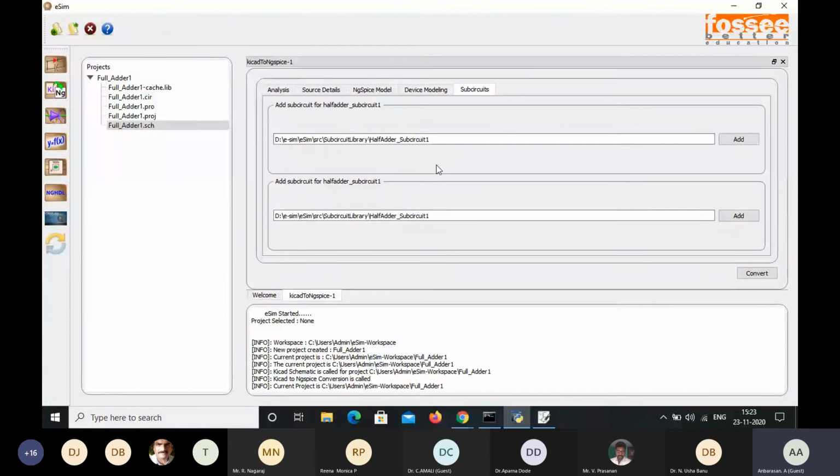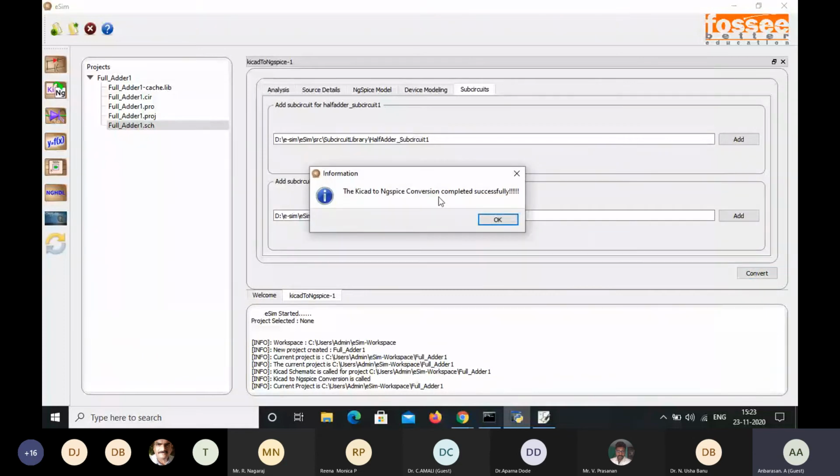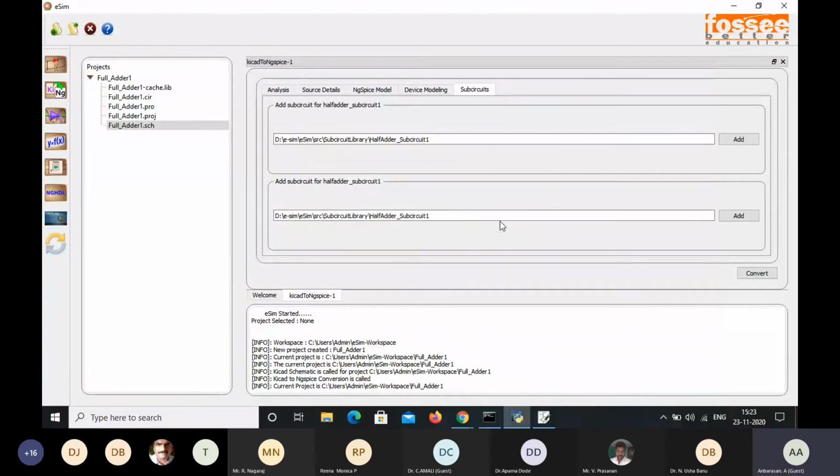That is half adder subcircuit. So for that half adder circuit, you have to add from the library. So these are one centered, and then we go for the convert. So then only we can convert the KiCad to ngSpice. So here the KiCad to ngSpice conversion is completed successfully.